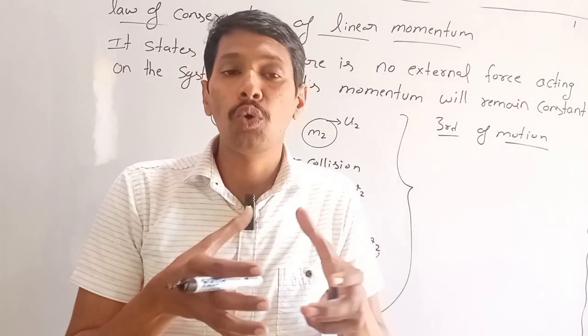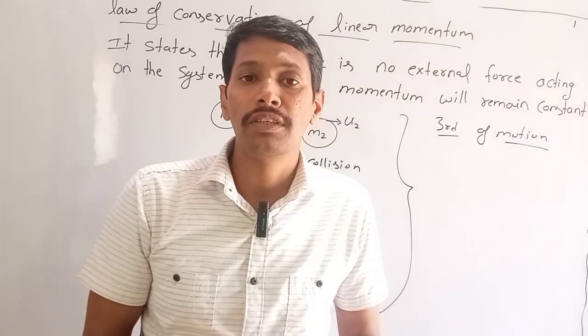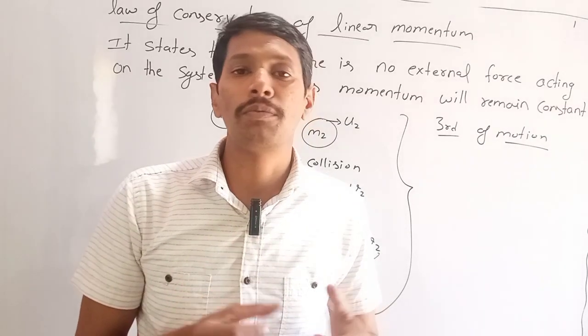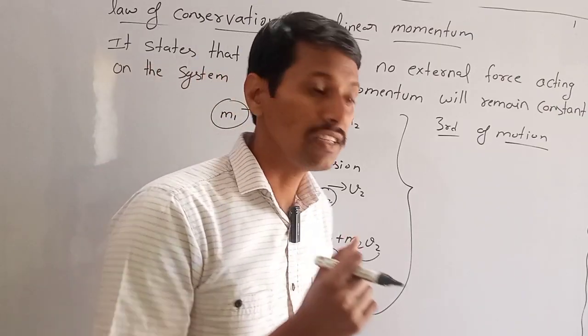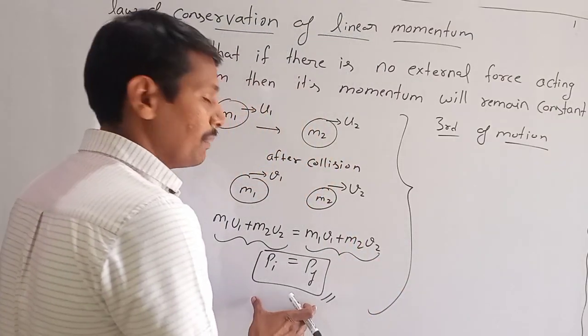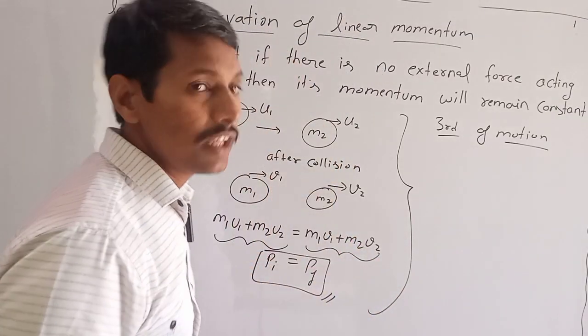Because there is no net force acting on the system, the momentum of the system cannot be changed. And this is what makes our law of conservation of linear momentum.